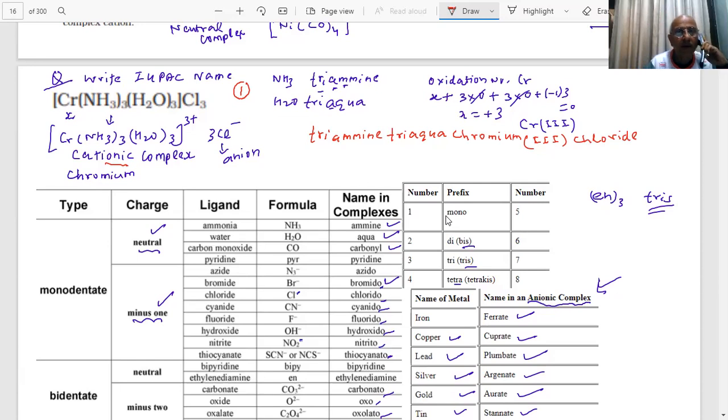Hello. Okay, done. Okay. Can you see that? Yes, sir. How does one write the name of this compound? Any doubt? Tell me. No, sir.